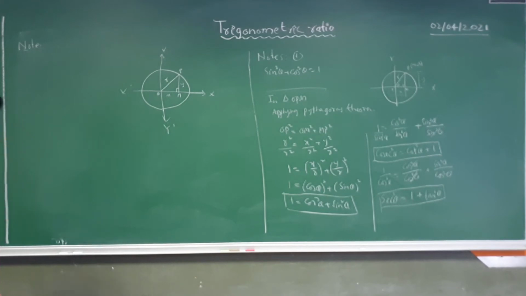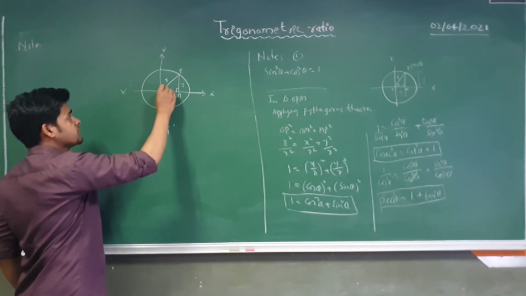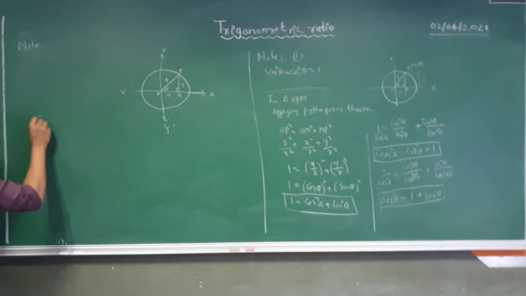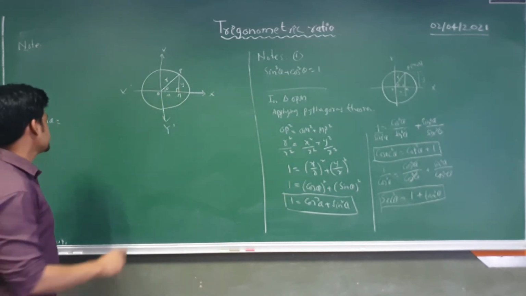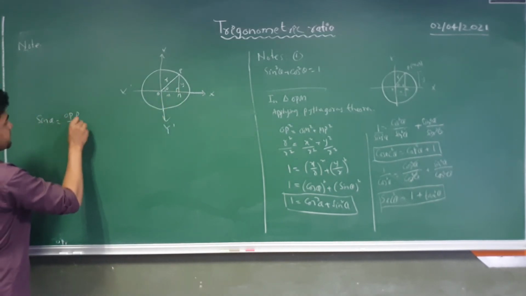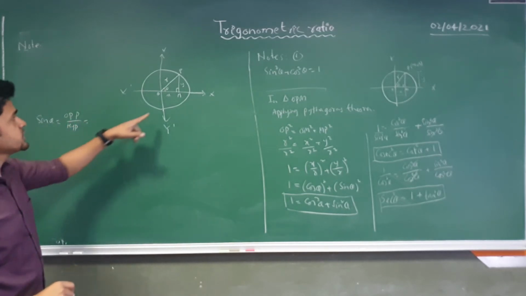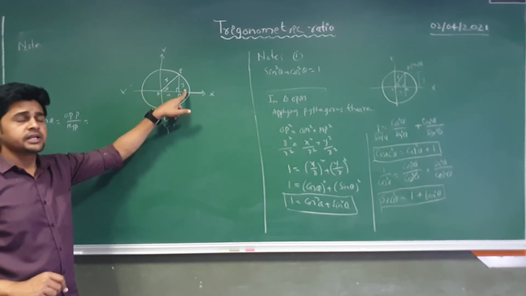So if I apply sine over here, this is theta, so I will get sine theta is nothing but opposite by hypotenuse, and opposite is nothing but the side which is opposite to theta, that is y.